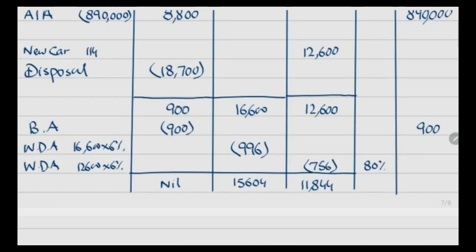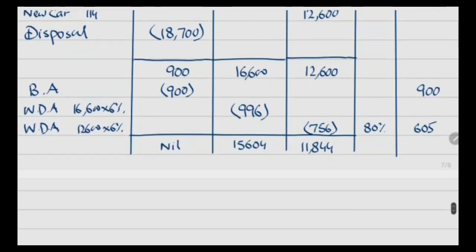This will be 605. Total allowance will be 10 lakh 1,505.